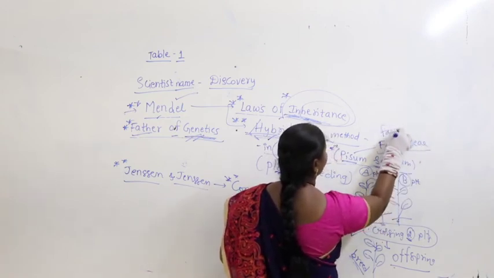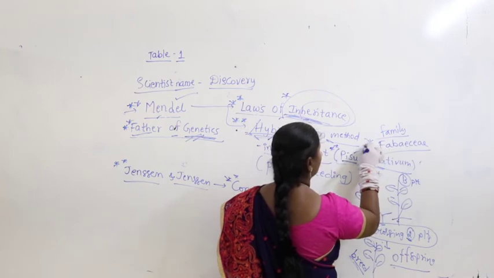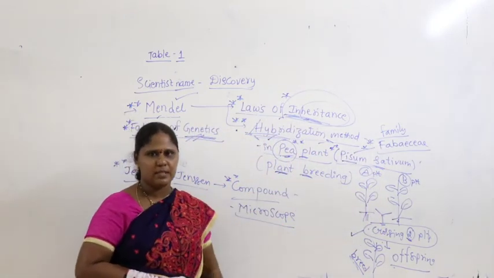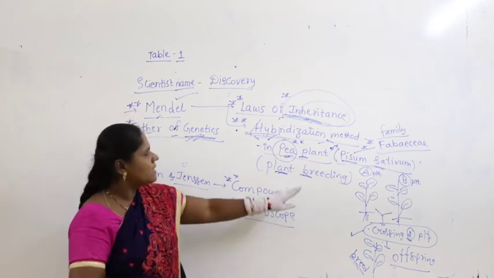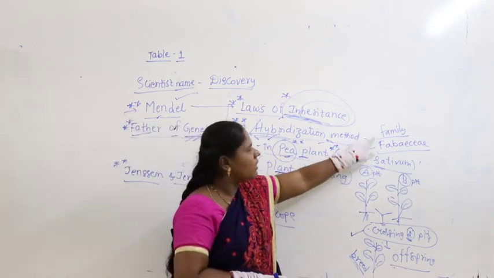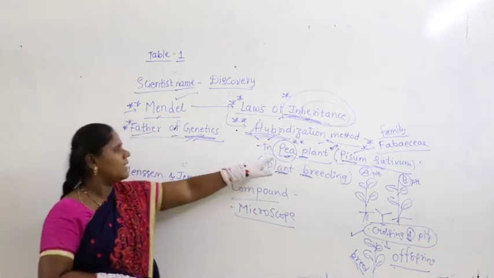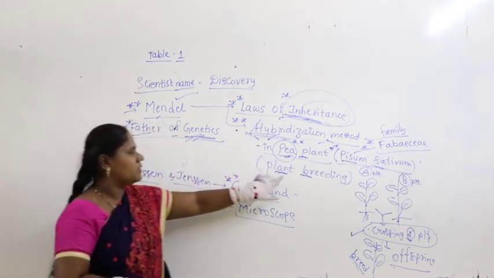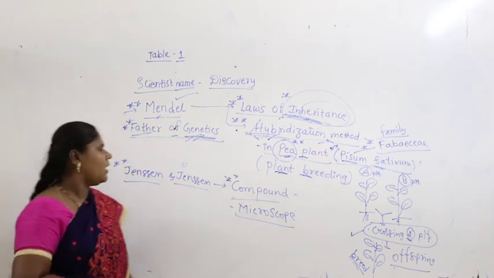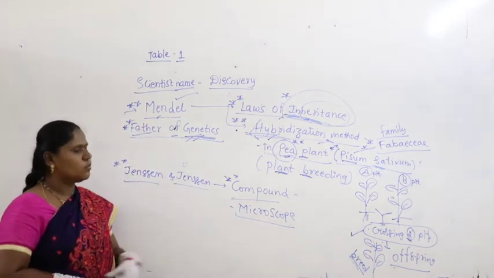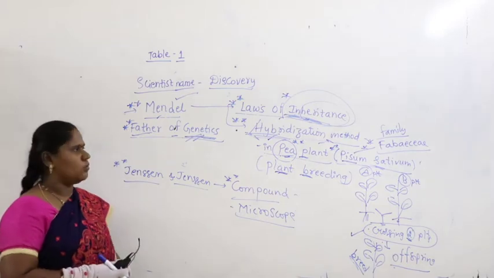Which family does it belong to? Fabaceae. Guys, did you remember? I have given scientific names for Fabaceae. So, Pisum sativum belongs to family Fabaceae. What is Pisum sativum? It is a pea plant. Who has done an experiment on this? Mendel, and it is one of the methods of plant breeding. Another scientist you remember, Jansen and Jansen, who introduced what is called the compound microscope.